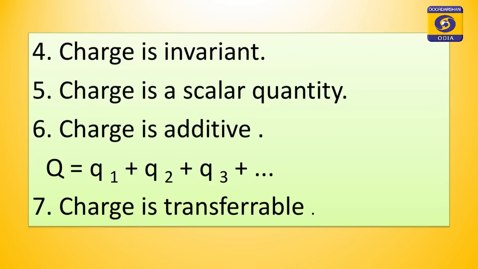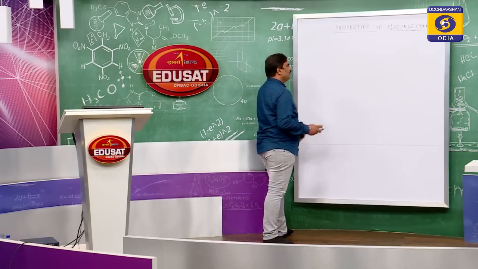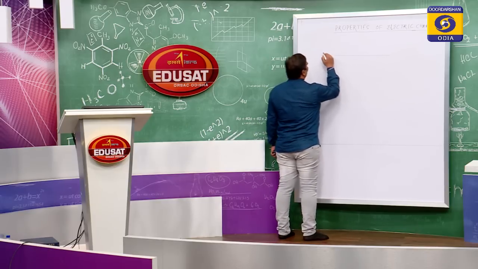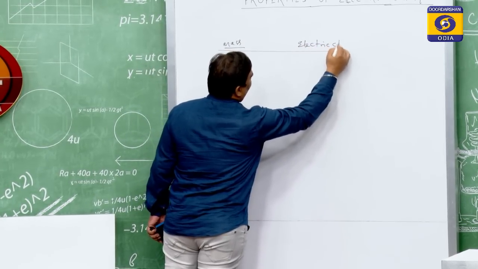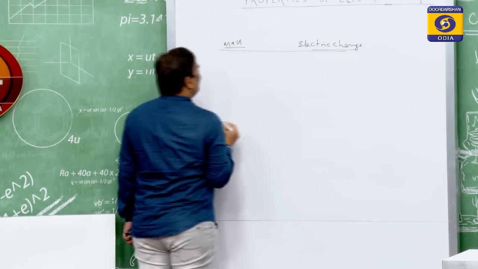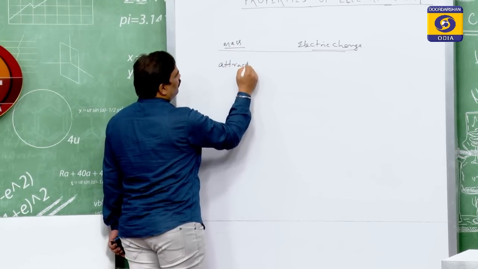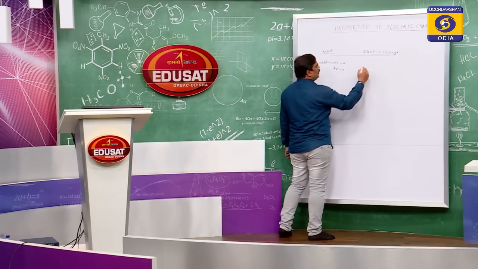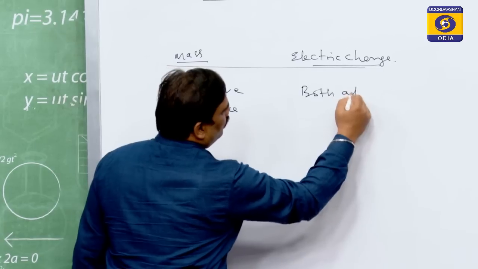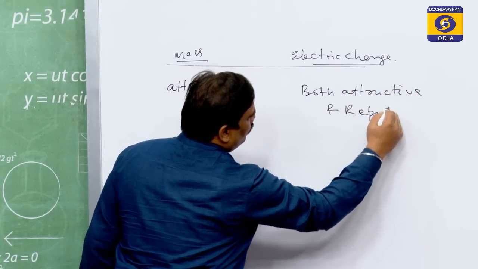Now, let us compare the two basic quantities, mass on a body and electric charge on a body. Mass produces only attractive force, while electric charge can produce both attractive and repulsive force.